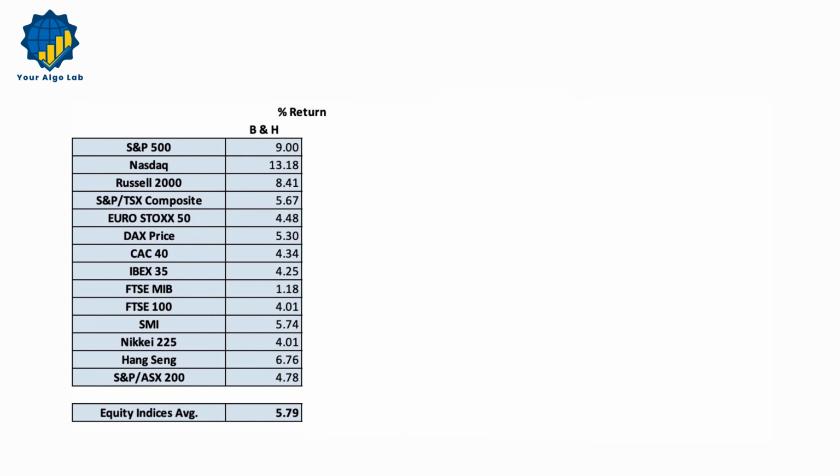Here are the benchmark buy and hold returns. For example, the benchmark buy and hold return on the S&P 500 would be 9.00%. Just a quick reminder, this is the price return without including reinvested dividends. Returns are just one facet of an investment. We also need to consider risk. Our preferred measure for this is maximum drawdown, or MDD for short.